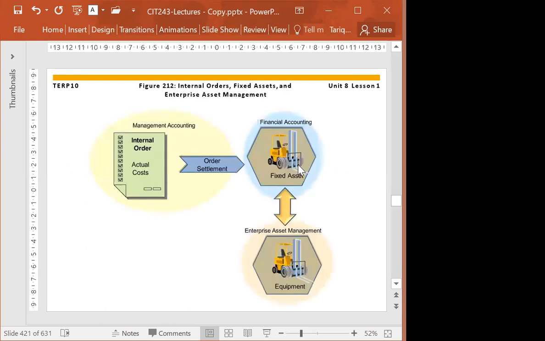So if you see on this screen, we have an internal order which belongs to managerial accounting, or you can say controlling, that is doing the settlement with financial accounting, and financial accounting is linked with the fixed assets management. So basically, internal order is used to collect the actual cost.